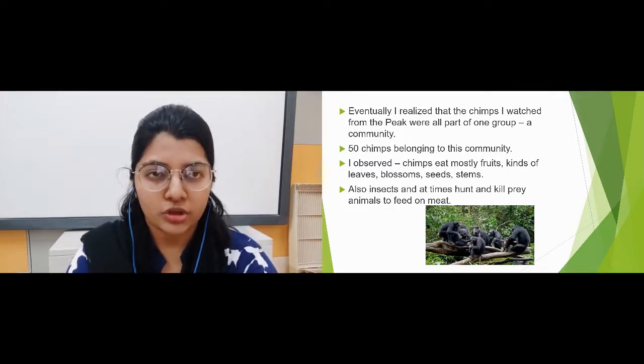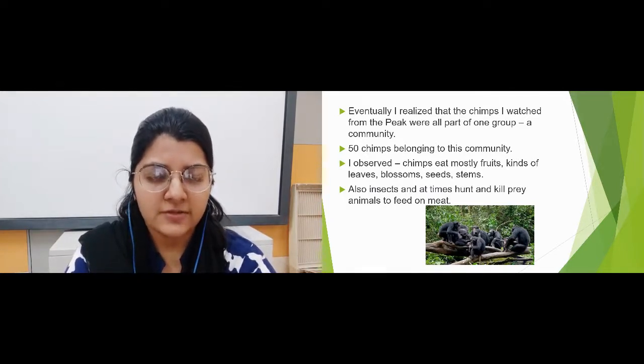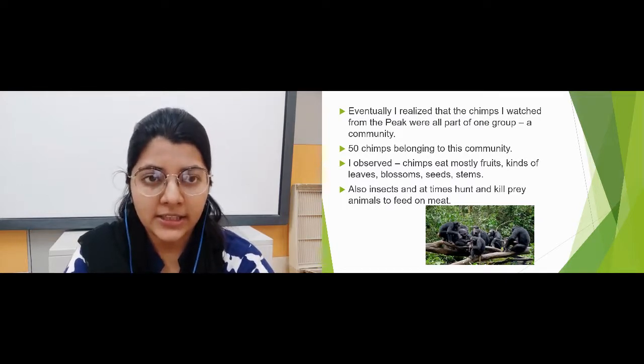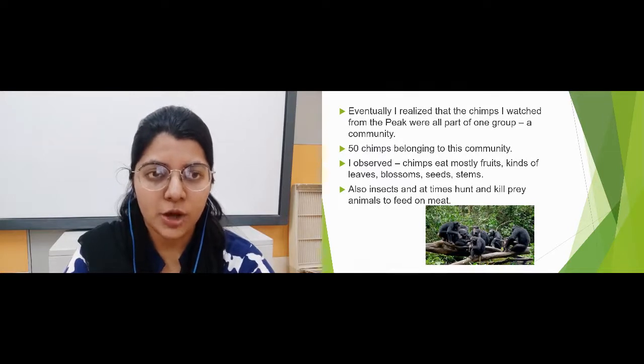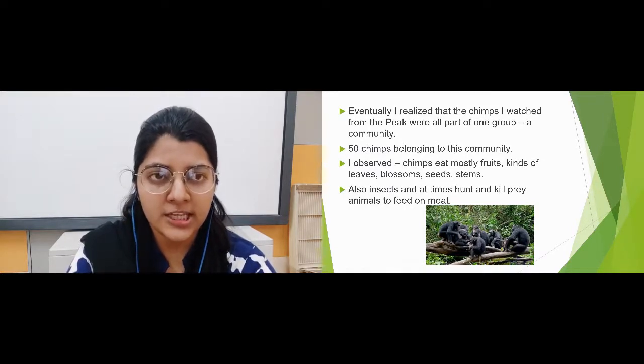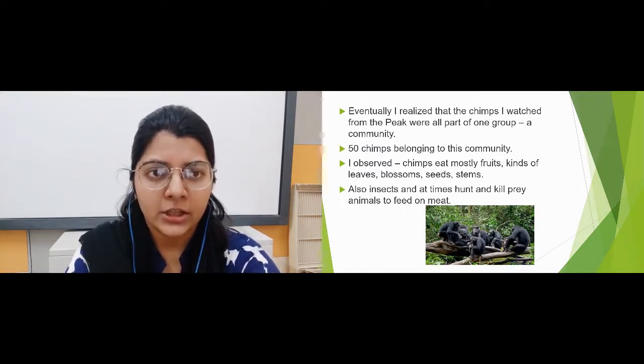Then the author found out that chimps would mostly eat fruits and also a good kind of leaves, seeds and stems. Later he also found out that chimps would also eat a variety of insects and hunt and kill prey animals to feed on their meat. So this was how the author was finding various things about chimps in order.